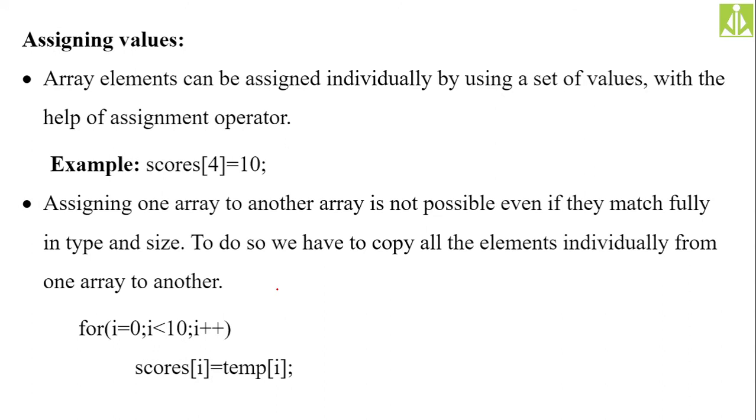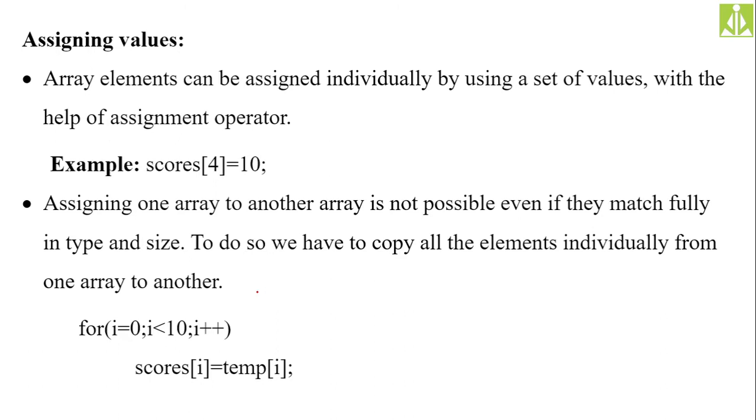But assigning values: if you have one array with some elements, and if you want to assign all the elements from that array to another array, directly you can't do, isn't it? So that also I explained. With the help of a for loop only, we have to initialize every individual element of the array to some other array, isn't it? So simply in one shot we can't do. We have to depend on multiple initializations, or we can say all elements we have to initialize to some other array.